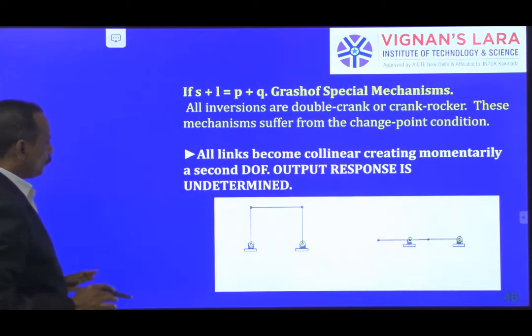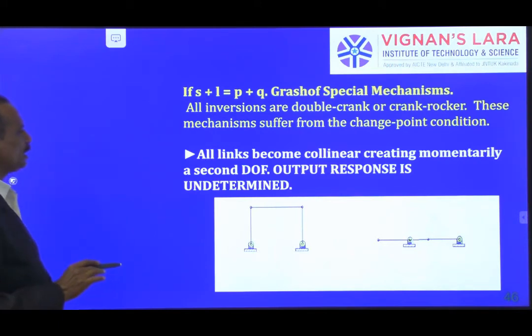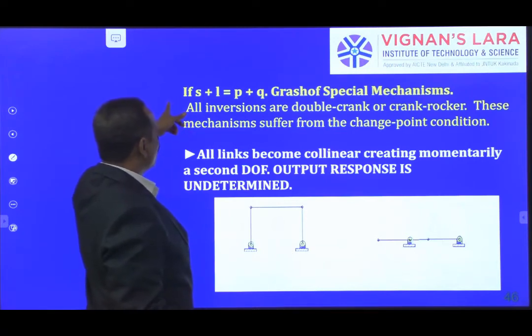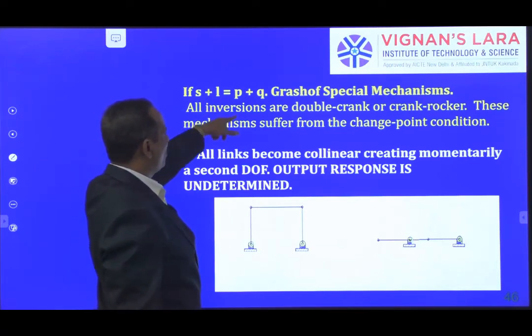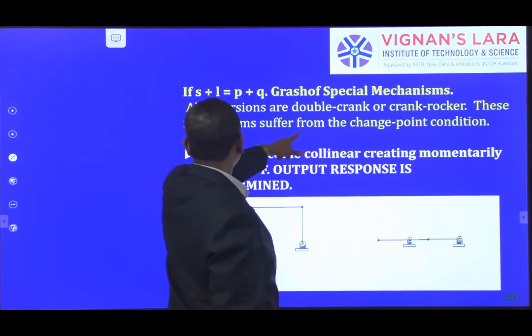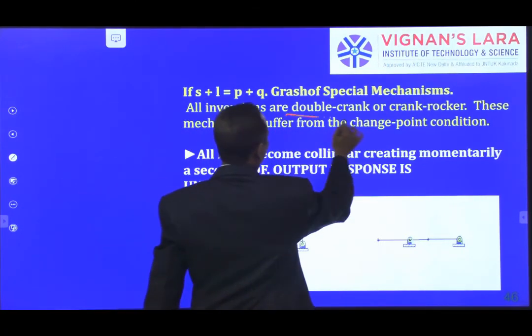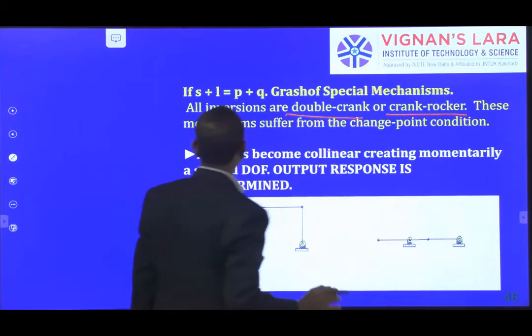Suppose if all links become collinear, creating momentarily a second degree of freedom, output response is undetermined. So the previous case which I have discussed, S plus L is P plus Q, a Grashoff special mechanism, all inversions are either double crank or crank rocker.